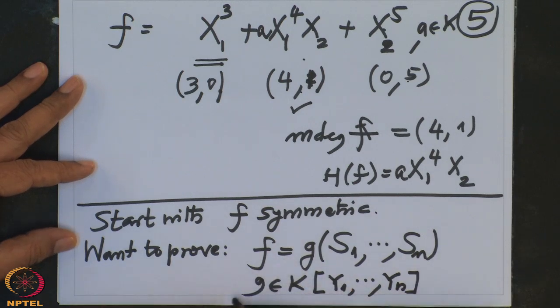We want to find g so that when I substitute yi equal to S1 to Sn, I get f for some g.